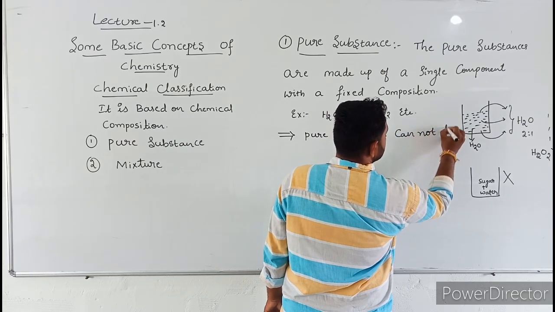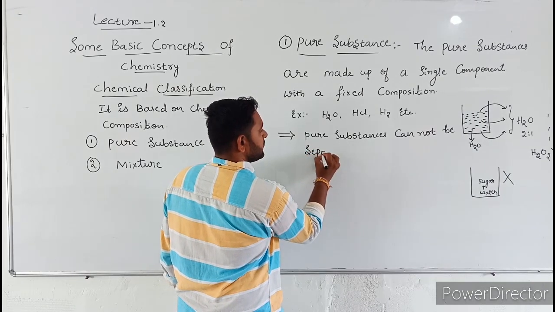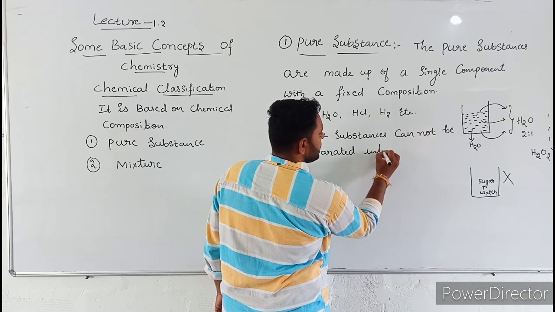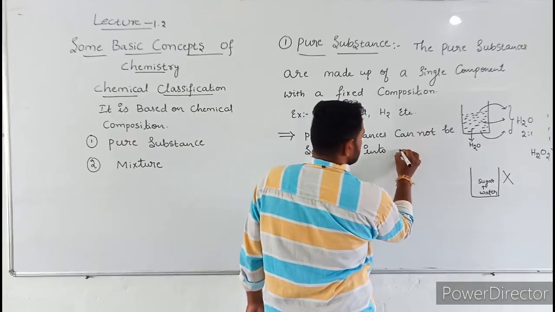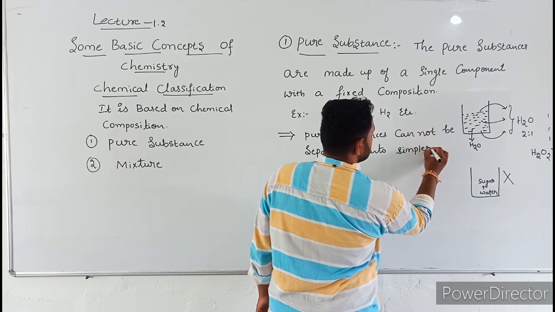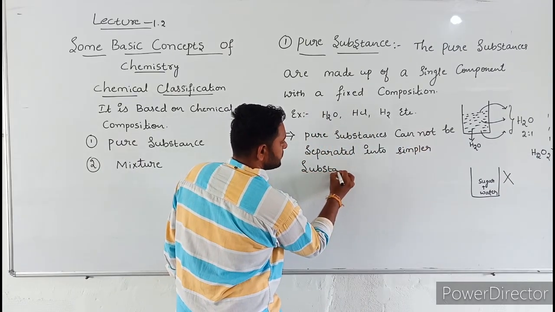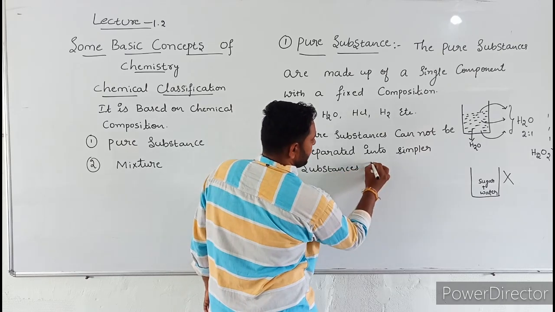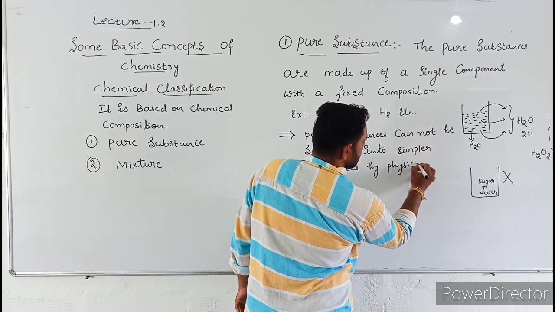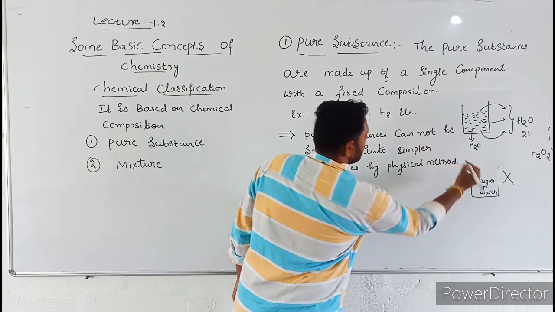Cannot be separated into simpler substances by physical method.